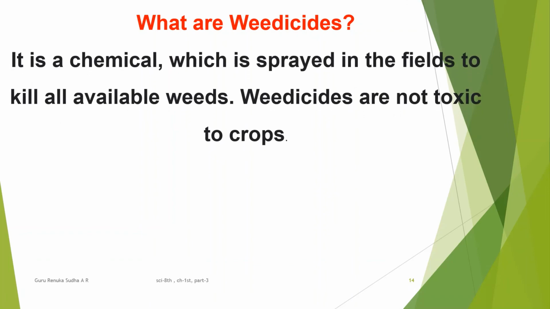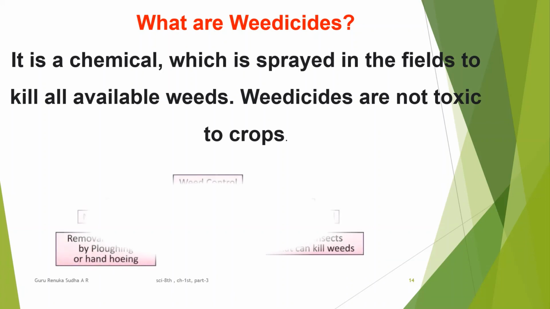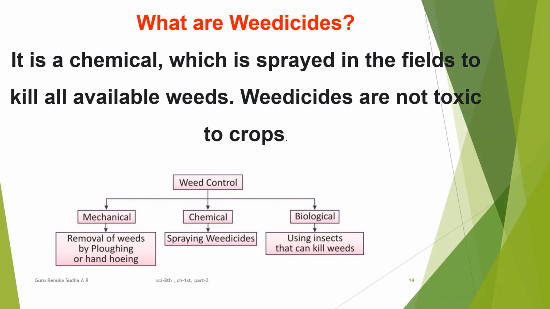Weedicides are not toxic to crops. So we use this spray to kill the undesirable plants. When we are spraying these things, the question arises in our mind: is that not toxic to the crops? Yes, weedicides are not toxic to the crops. So we can remove that type of weeds from the cropland by spraying the chemicals.